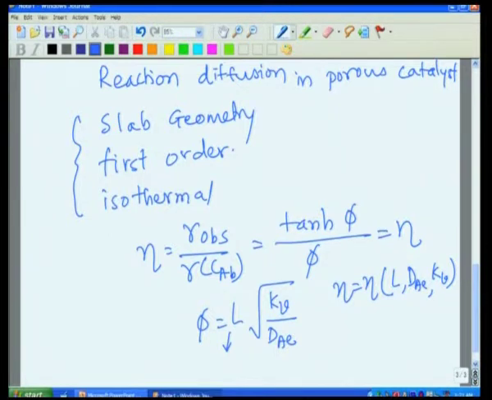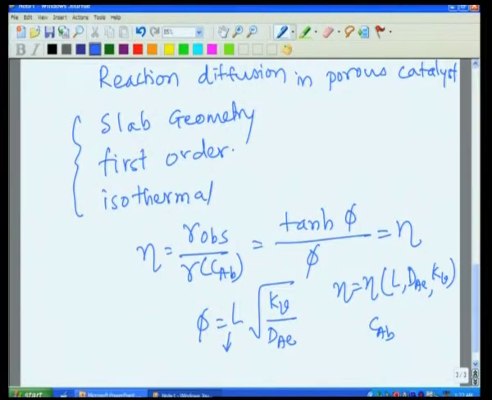So, what it implies: nowhere in this equation, for example, does CAB occur. It implies that for this particular condition, slab geometry, first order, isothermal, the effectiveness factor does not depend on the bulk condition.